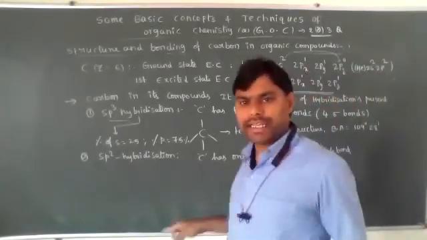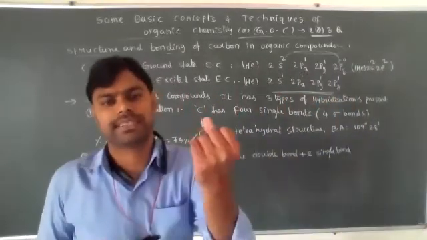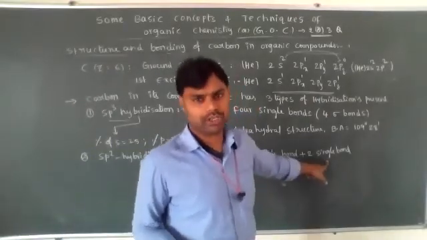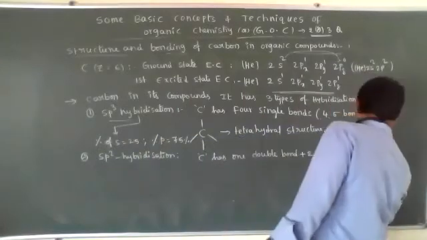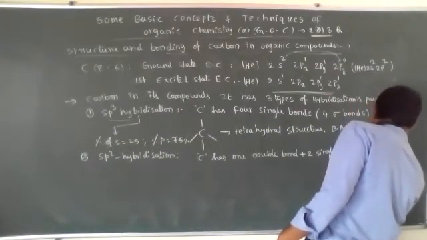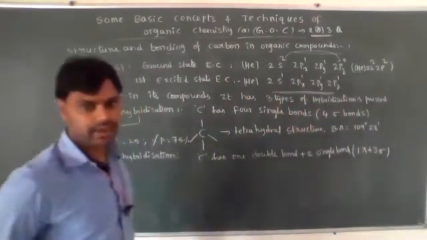One double bond means the double bond is formed by one sigma and one pi bond, and the remaining two single bonds mean two sigma bonds. Total: one pi plus three sigma.